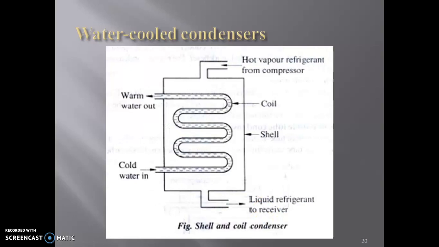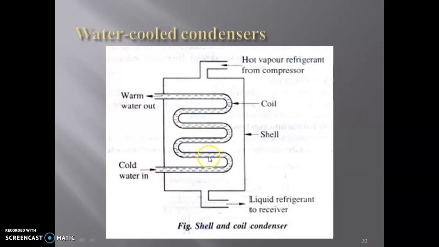The second water cooled condenser is known as the shell and coil condenser. Here in this diagram it is shown, this is the shell and coil condenser. That means this is a type of shell where hot vapor refrigerant from the compressor enters into the system, and from here liquid refrigerant leaves the shell,